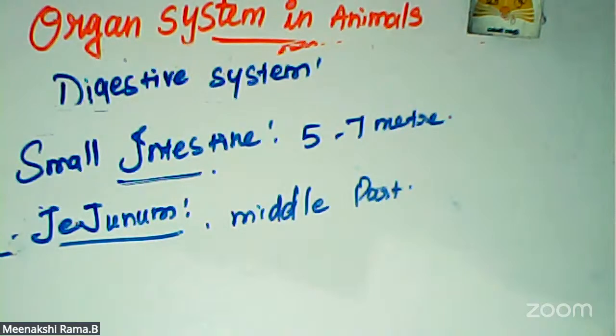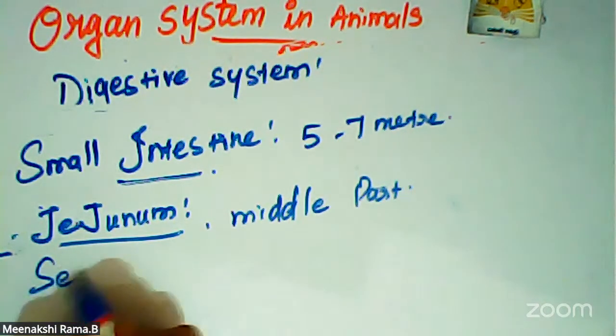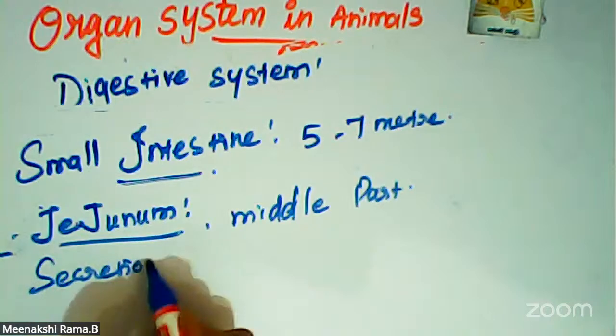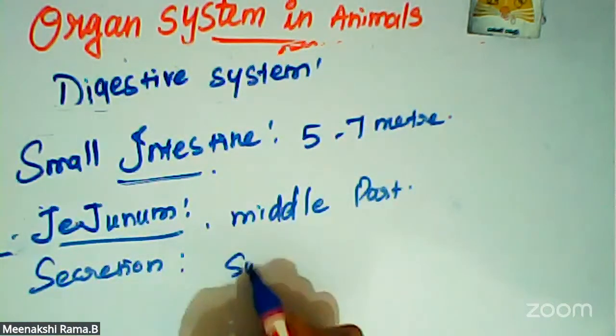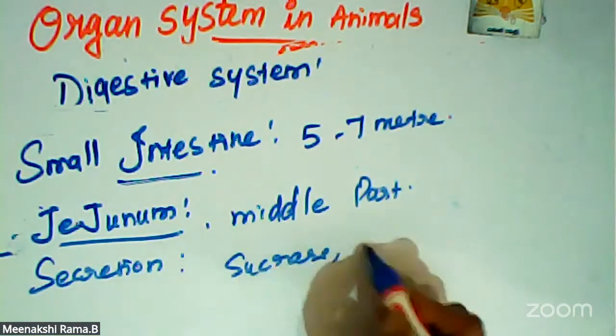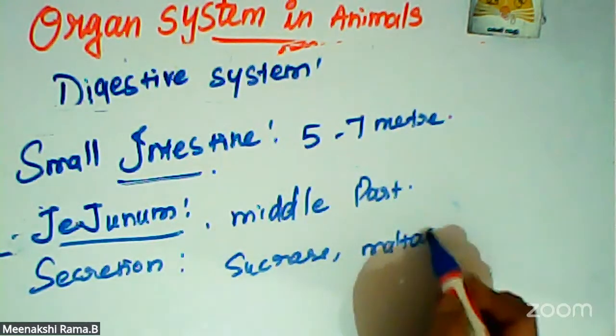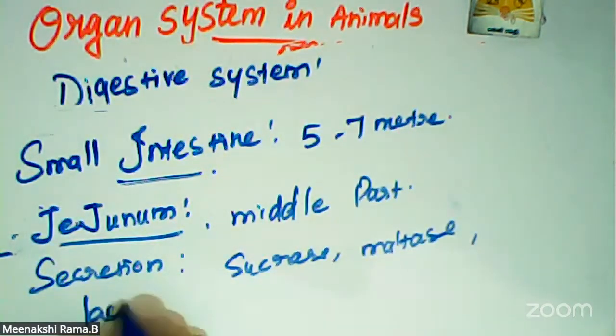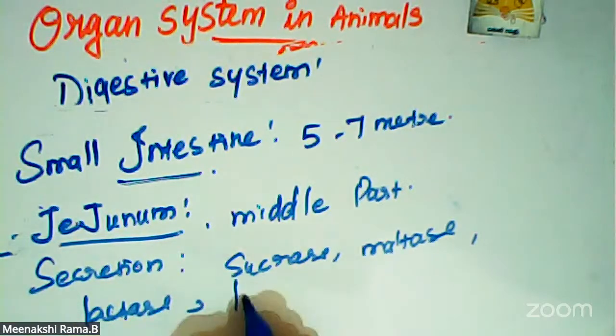What are the secretions of the small intestine? Sucrase, maltase, lactase and lipase.